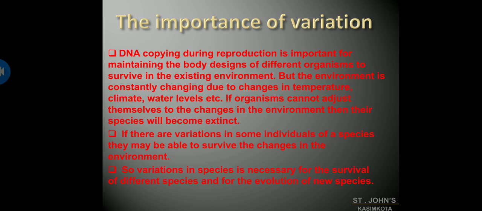So in order to avoid that, organisms usually make certain variations in order to adapt themselves to the changing environment. If there are variations in some individuals of a species, they may be able to survive the changes in the environment. So the variations in species are necessary for the survival of different species and for the evolution of new species. Hope you understood this.